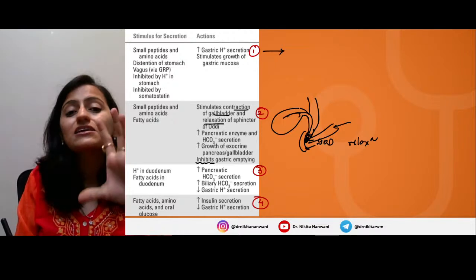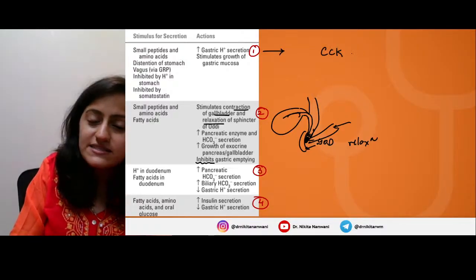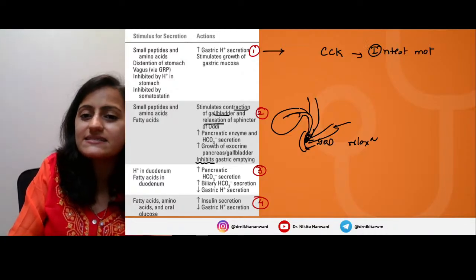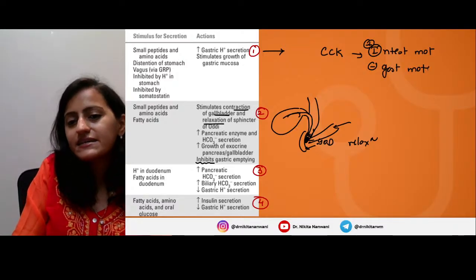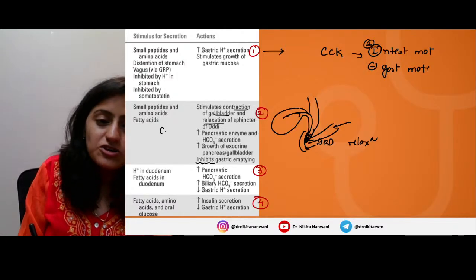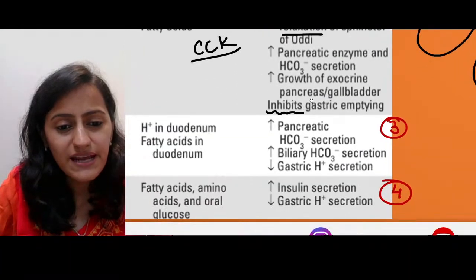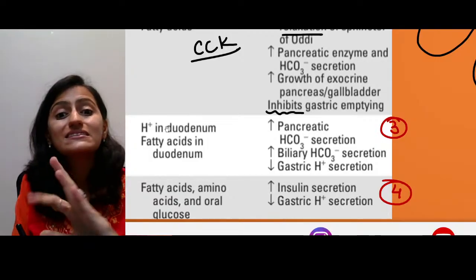And remember, it inhibits the gastric emptying, right? We said that cholecystokinin, A is for I, it stimulates the intestinal motility, but it inhibits the gastric motility, right? It inhibits the gastric motility. So this one is cholecystokinin, okay? Now going to the next one. This is the hormone which is stimulated by H plus in the duodenum.